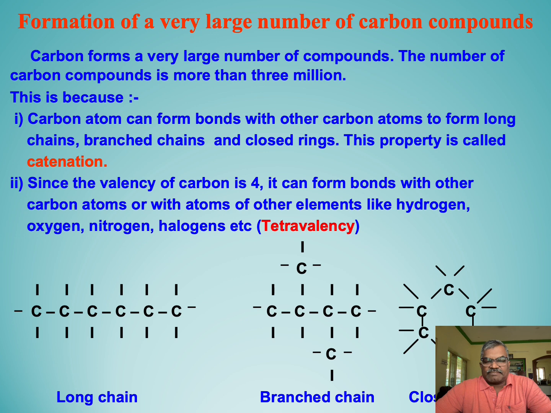Next is catenation. Carbon's ability to form strong, stable bonds with itself is exceptional. This self-linking can create long straight chains, branch chains, and rings.